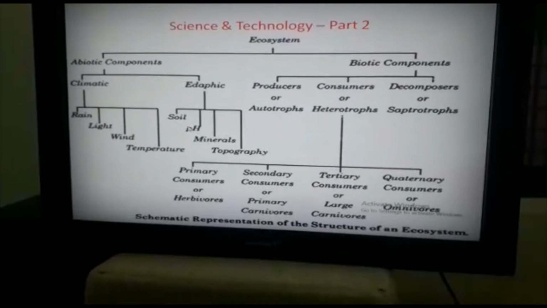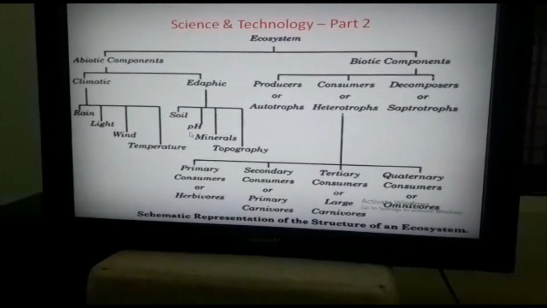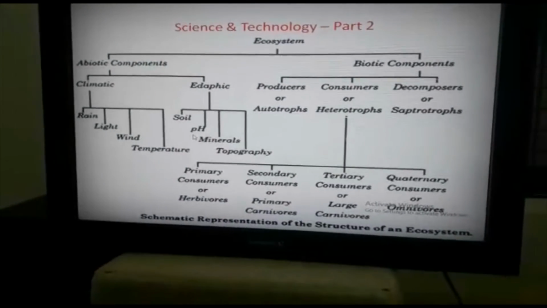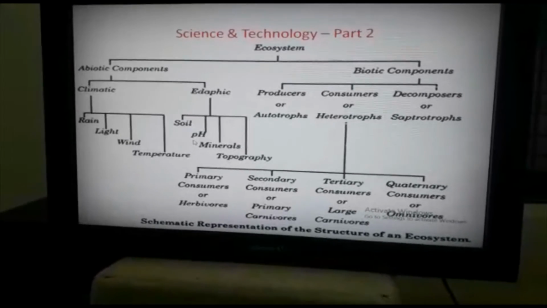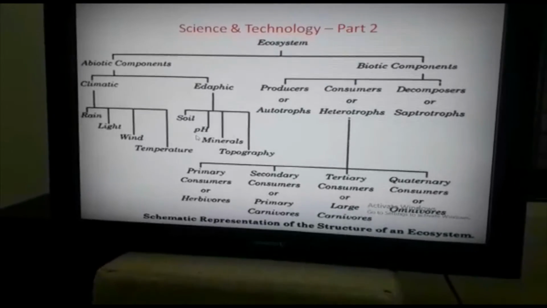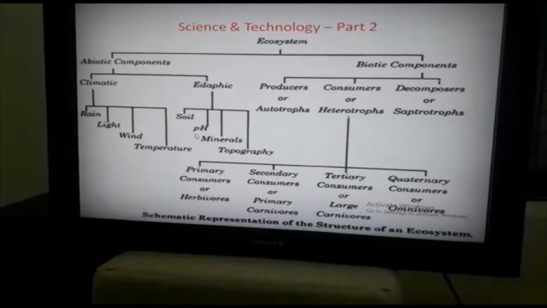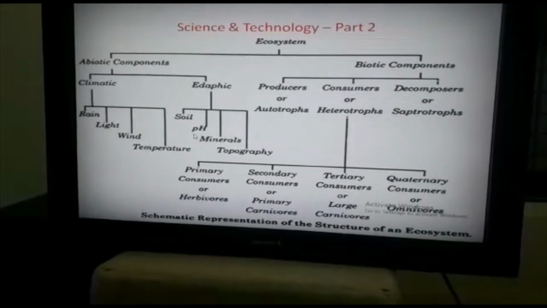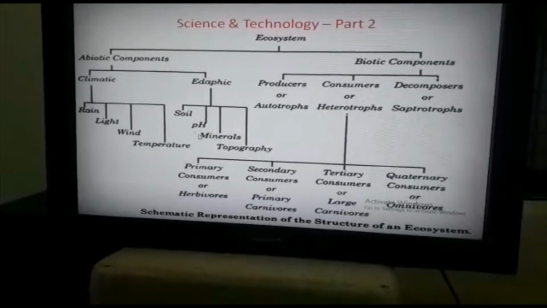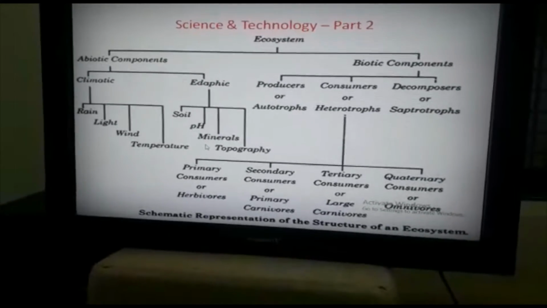Next, pH. pH stands for potential of hydrogen. pH is a measure of hydrogen ion concentration, a measure of acidity and alkalinity of a solution. The pH value ranges from 0 to 14 on the pH scale. Next is minerals.